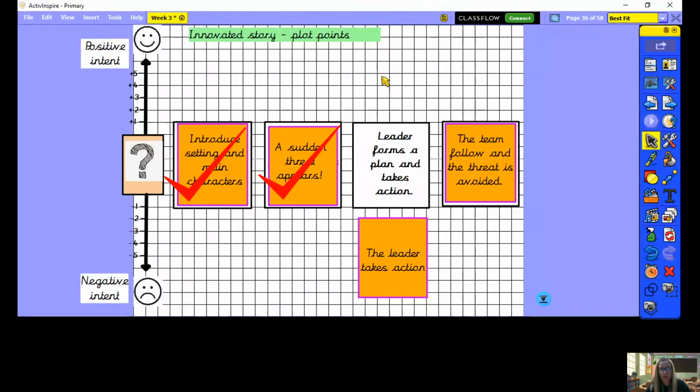Okay, so think about then, do you think this is a positive intent part of the story, or is it negative intent? I know you plotted your graph earlier in the week, so you might want to remind yourself of what you think. Is it positive or a negative part where the leader is taking action?